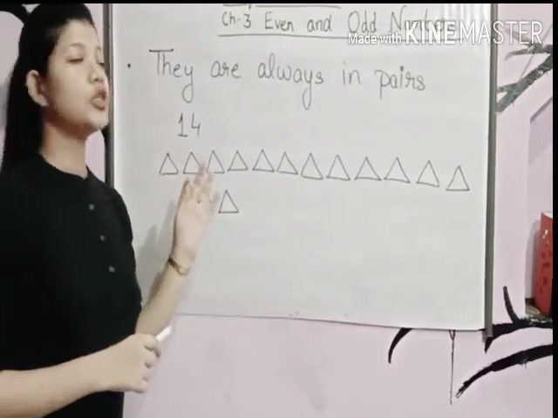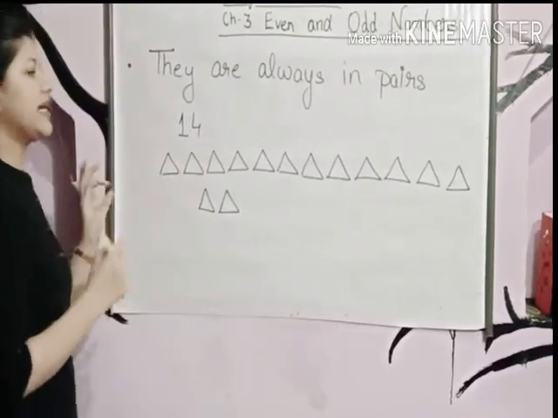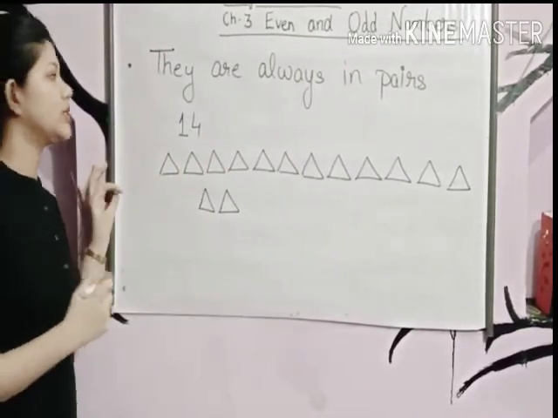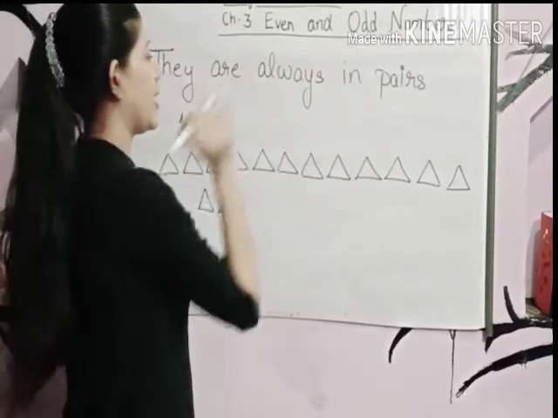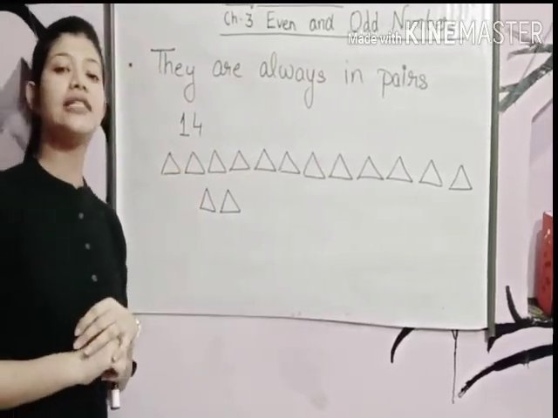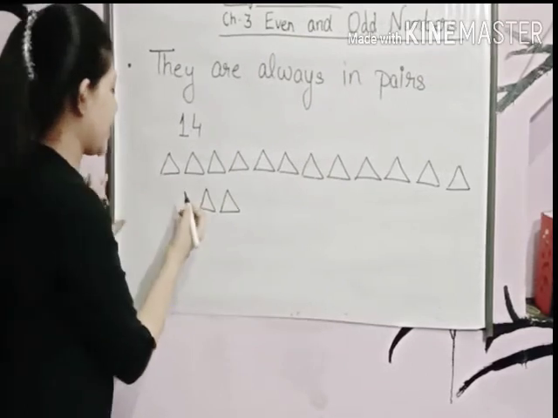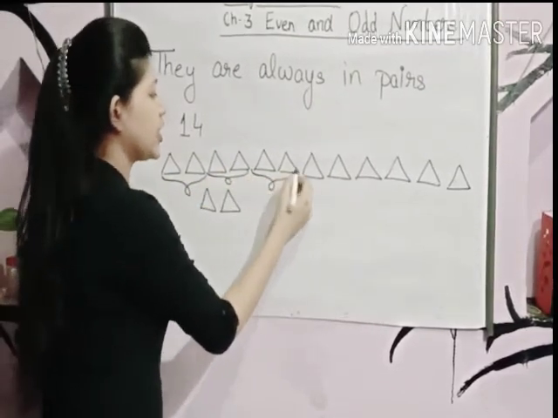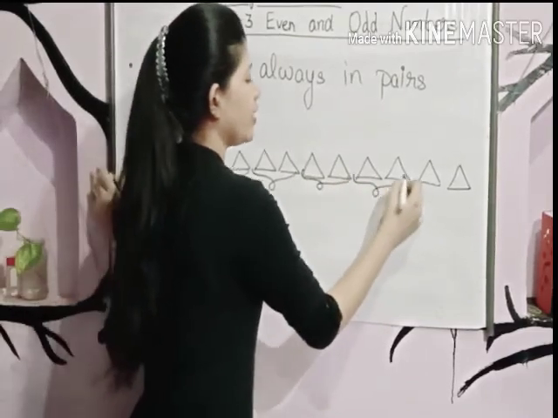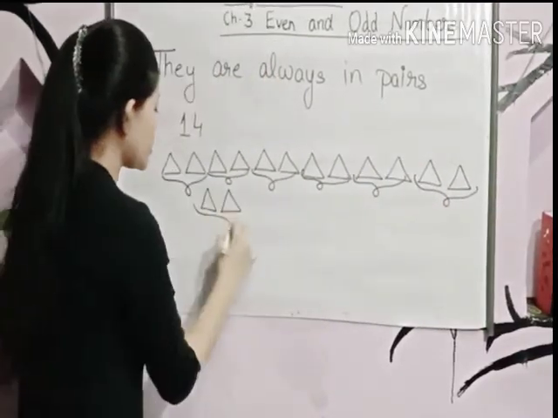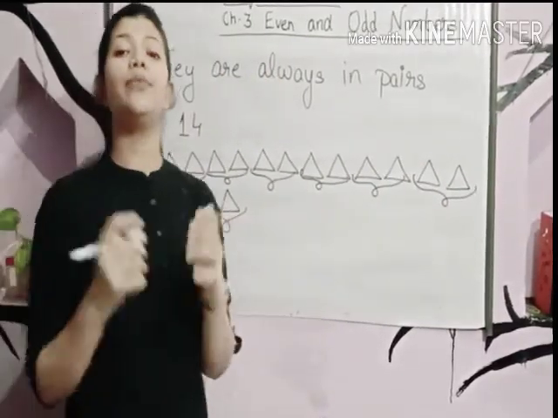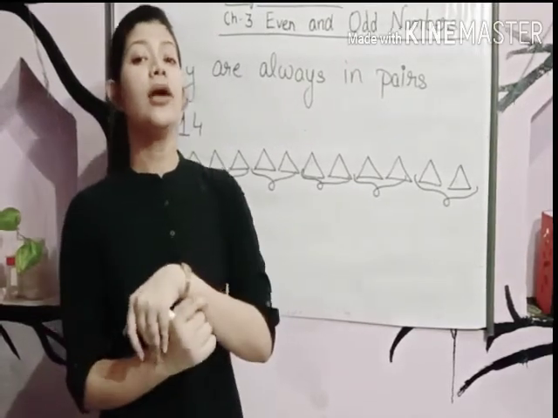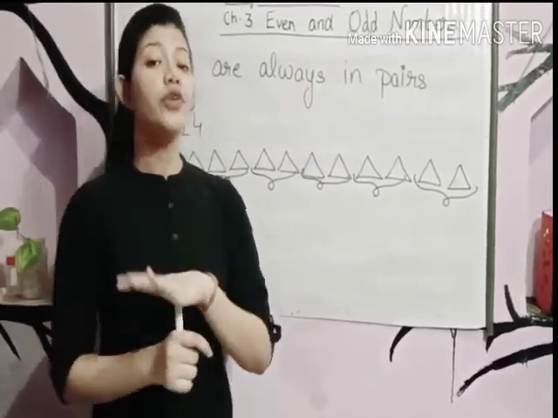Now let's apply rule number 4 and check whether this number is even or odd. They are always in pairs. So, let's put these triangles in pairs. Pairs means groups of 2. 1, 2, 3, 4, 5, 6, 7. Yes, we can put these triangles into pairs, that is groups of 2s.